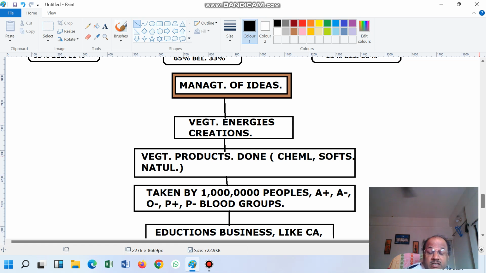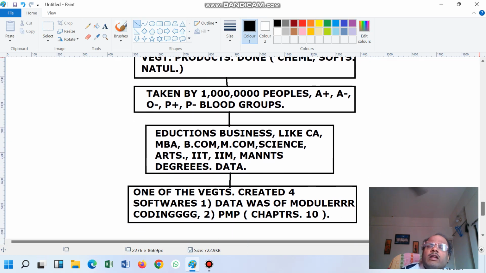After the blood cells, from those blood cells lots of vegetables are created. From those vegetables, one of the vegetables is of that modular level coding person. So the group who want to do good modular level coding eat that vegetable. And this is the data science project. The IT industry knows this: the CEO and the vice president of the software company know that if your coding team is eating this vegetable, they are good at modular level coding.